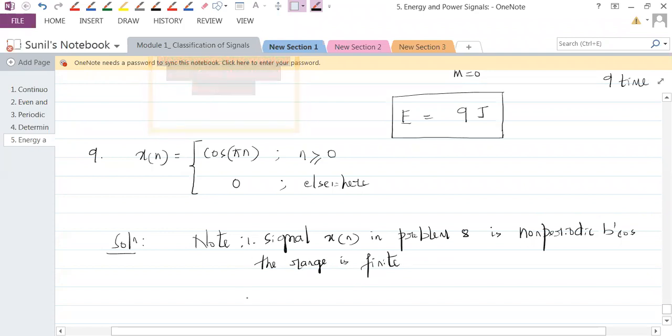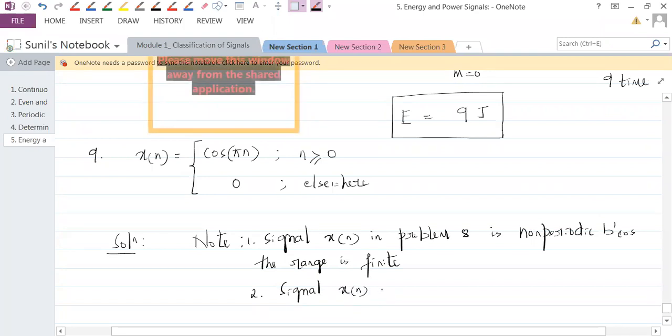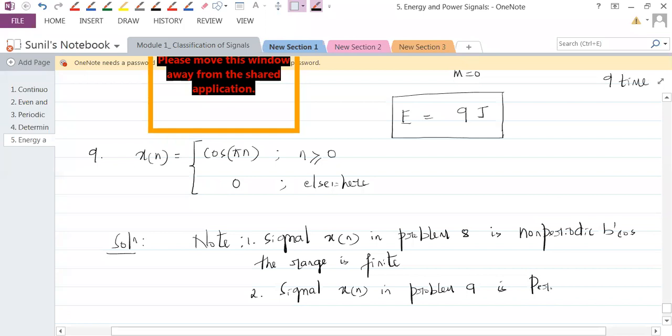This is one. Signal x of n in problem 9 is periodic since the range is infinite.